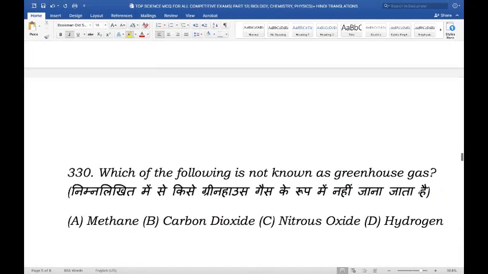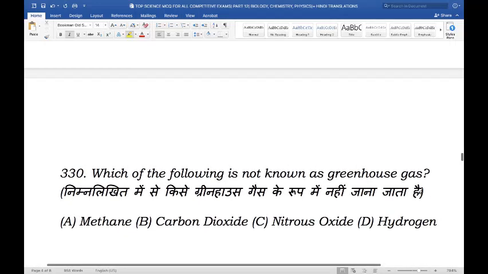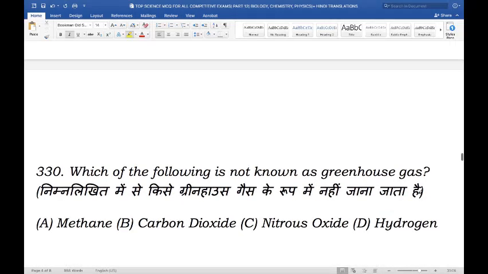Next question. Which of the following is not known as a greenhouse gas? So out of these options, which is not known as a greenhouse gas? Is it methane, carbon dioxide, nitrous oxide, or hydrogen? And the right answer here is hydrogen.